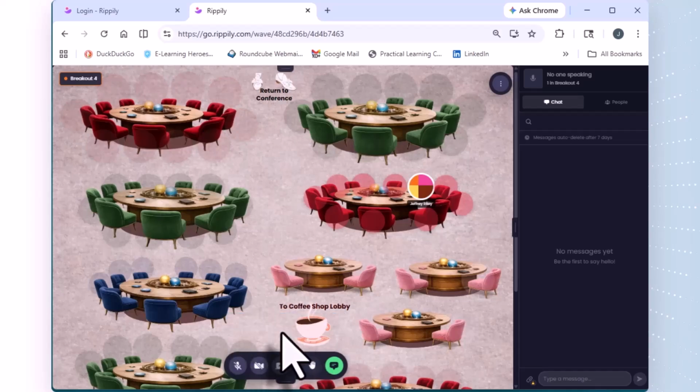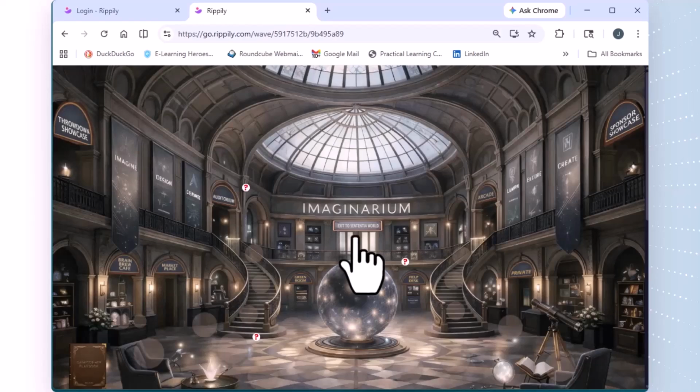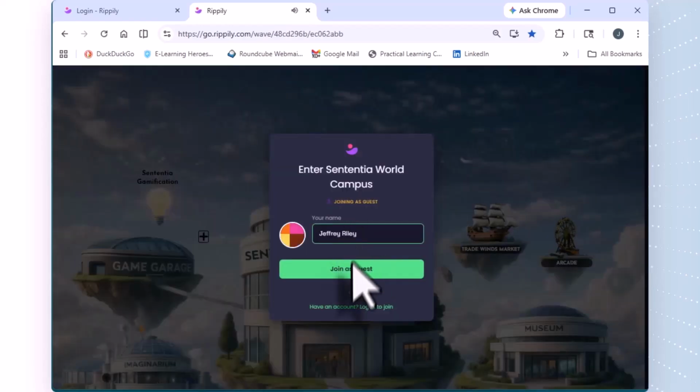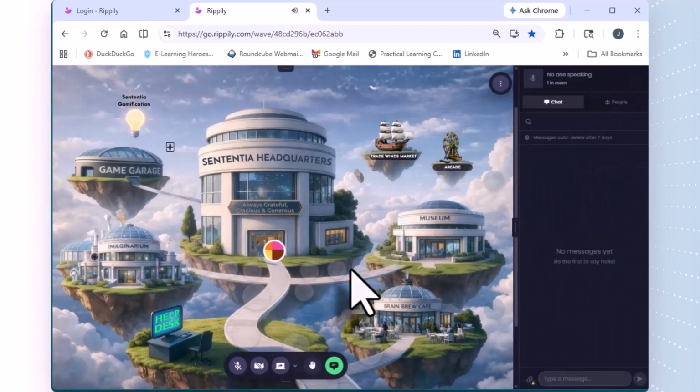Notice that it explains to you where you are. Always select the silver slippers to return to the conference. In this case, we went back to the Imaginarium. And then I can go back to Sententia World. And that's our tour for today.